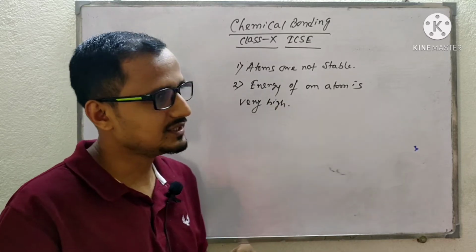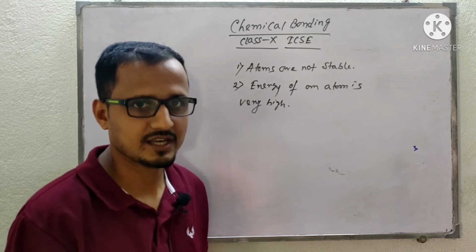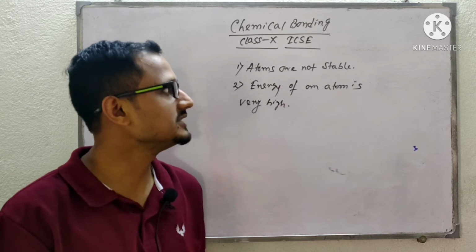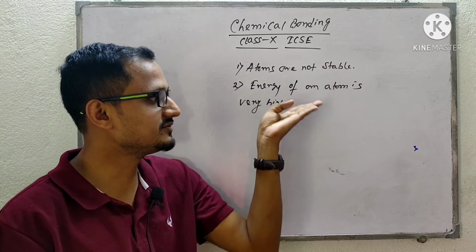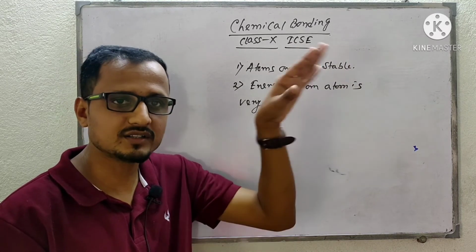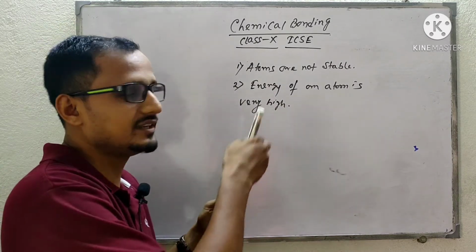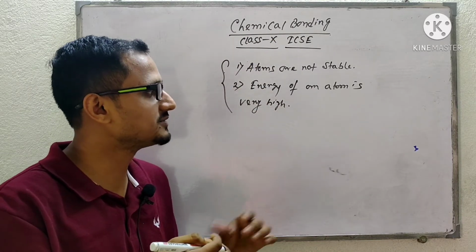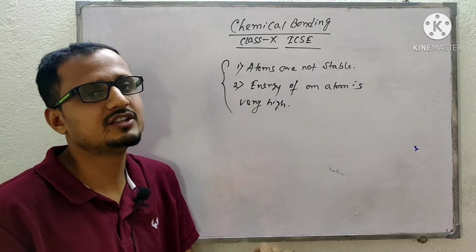Everything in our environment wants to be stable, and likewise atoms want to be stable. As its energy is very high, the atom will want to get stability by lowering the energy.